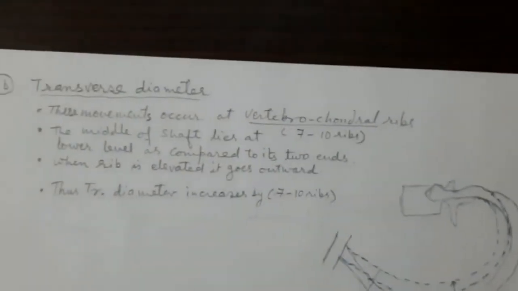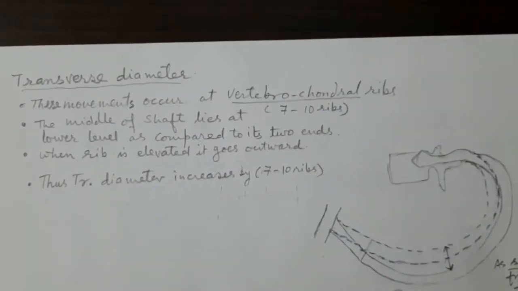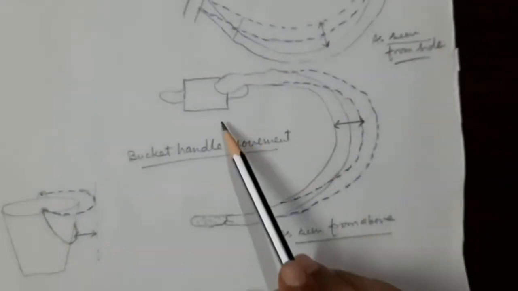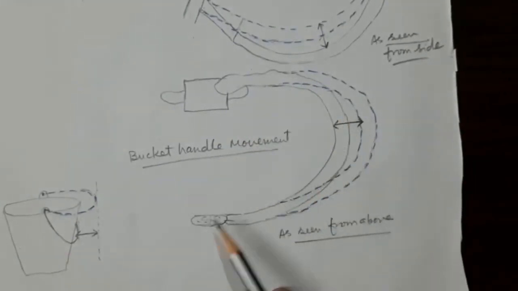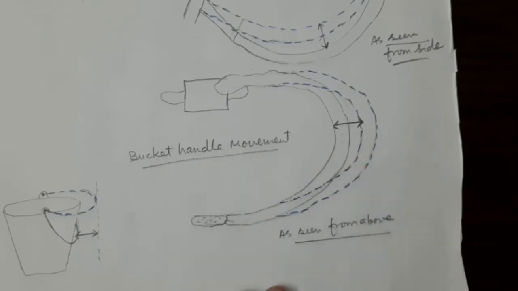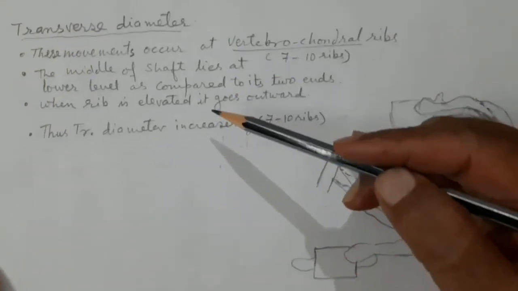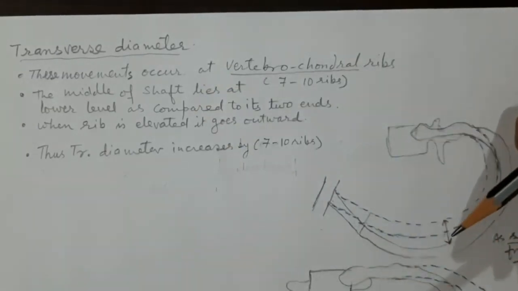Let us come to the second aspect of the increase in diameter, the transverse diameter. That means from side to side, how the transverse diameter will increase. Just see this diagram here. See, this is the body, transverse process, head of the rib, the body of the rib, and this is the sternum. And when this rib is elevated, then it goes outside, and thus it will increase the transverse diameter. Let us understand the transverse diameter, the second mechanism by which the thoracic cavity dimensions will increase.